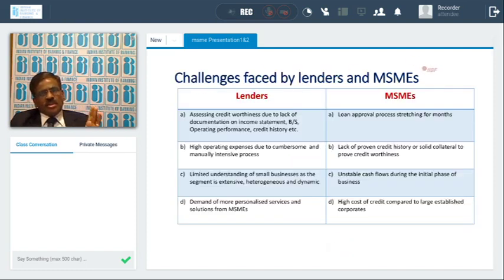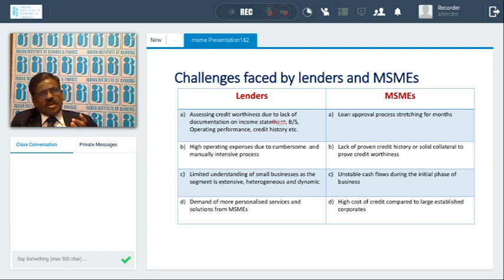Suppose they approach bankers. What type of problems are bankers facing with MSMEs, and what problems are MSMEs facing with the lenders, bankers? From the bankers' point of view, they are also correct, because MSMEs do not have proper documentation with them. This is one constraint. Their balance sheets are not structured balance sheets, so bankers will not be able to analyze the balance sheets well.